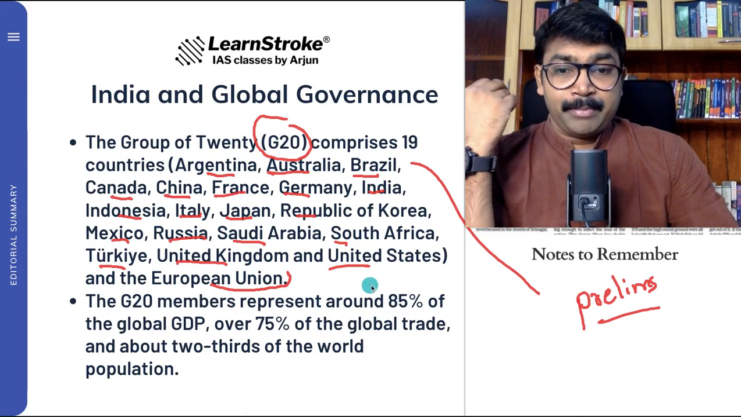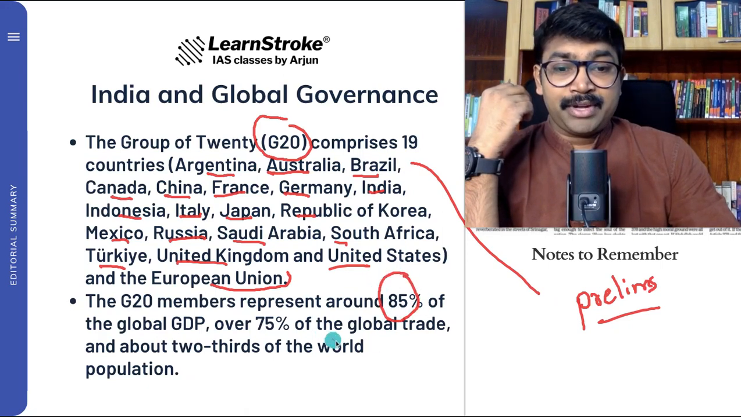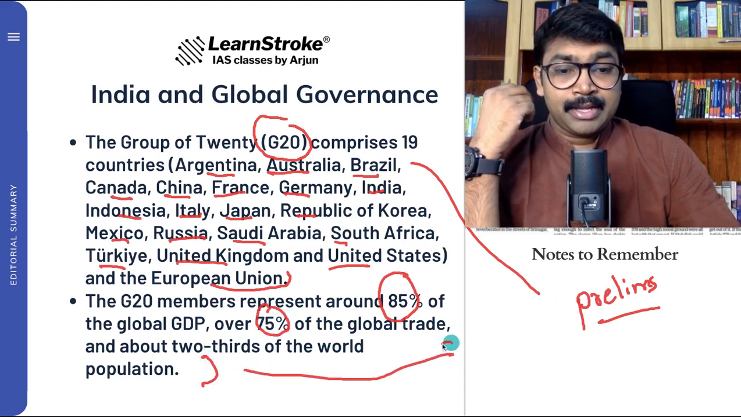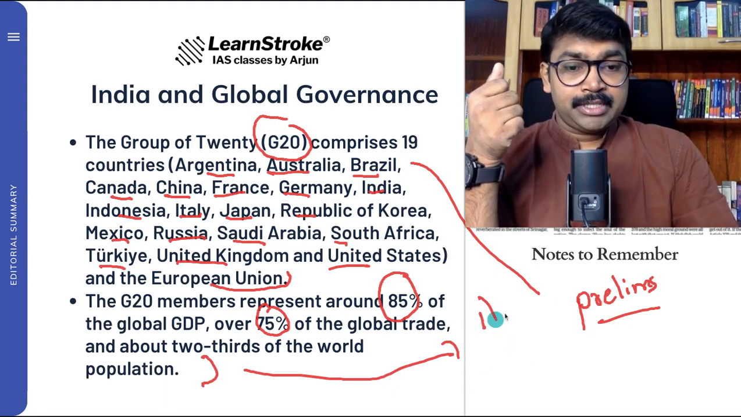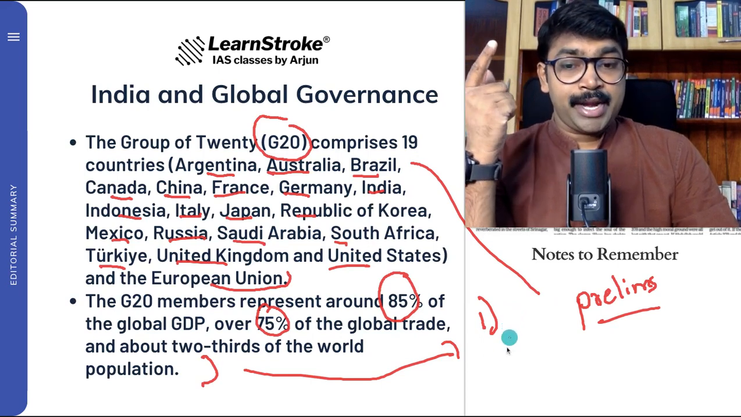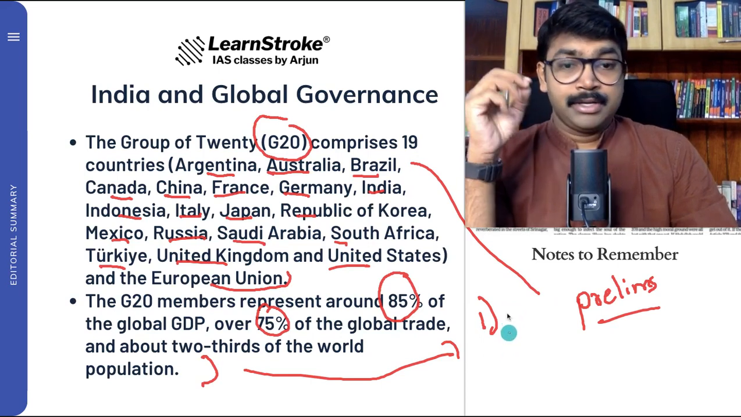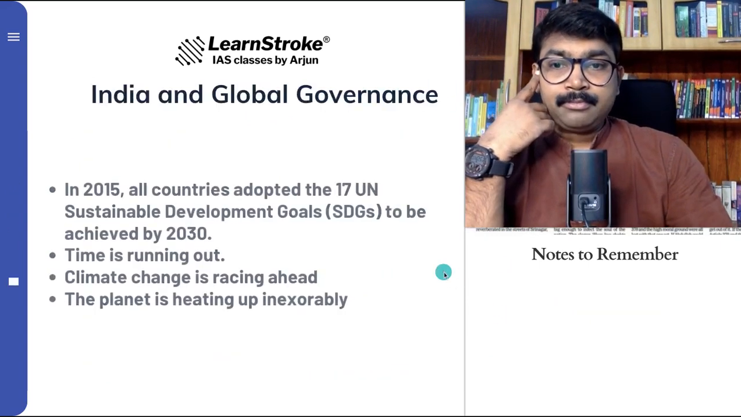And G20 members represent around 85% of the world GDP, over 75% of the world trade, and two-thirds of the world population. So this statistic can also be a question. This can also be a statement: the G20 members represent around 85% of the global GDP, 75% of the trade, and two-thirds of the population. So know about all this, and concept builders.